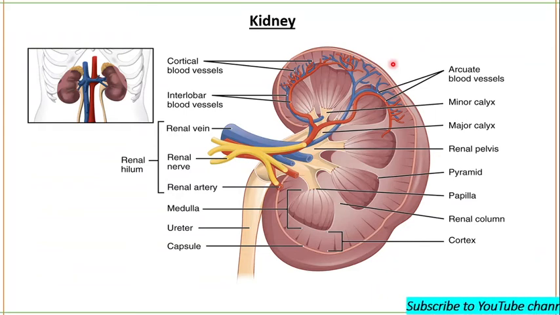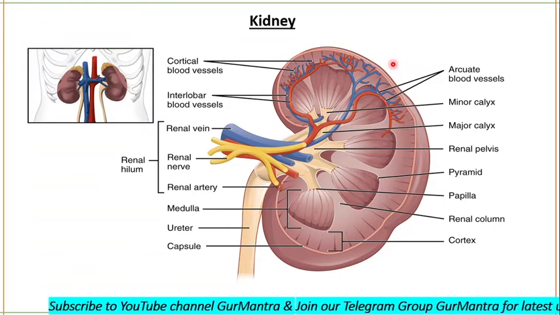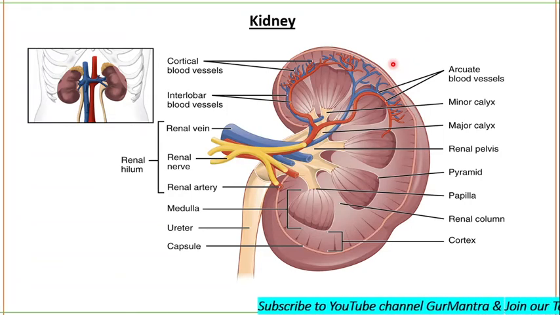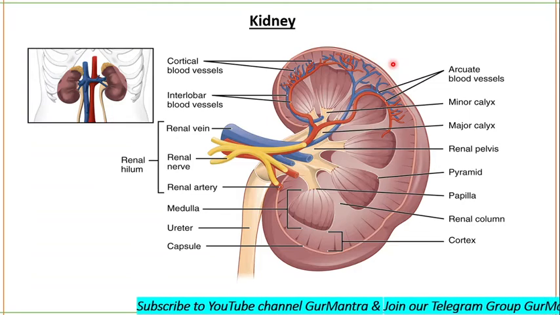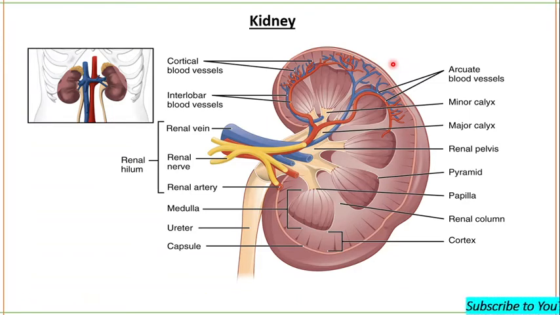Finally, these interlobular arteries enter the renal cortex and give rise to afferent arterioles. Each nephron receives one afferent arteriole, and these further divide into capillaries. This capillary network forms the glomerulus.